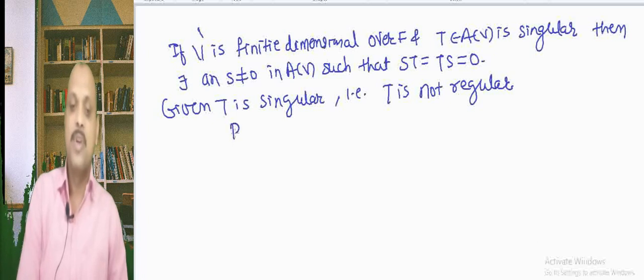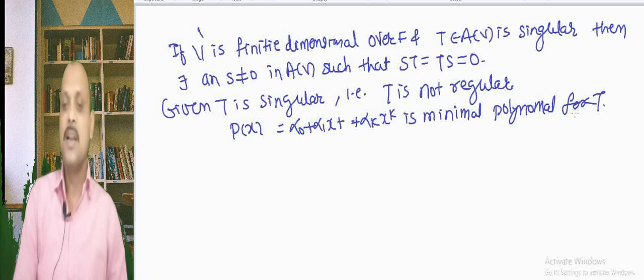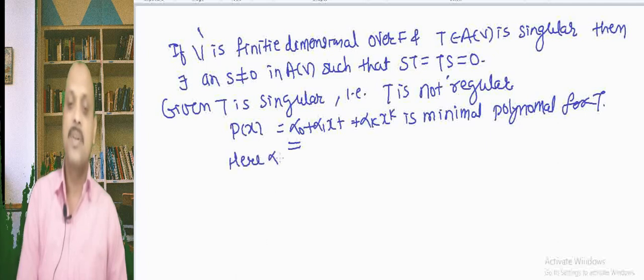Here if p of x equal to alpha 0 plus alpha 1 x plus ... alpha k x raised to k is the minimal polynomial for T, then we have just proved that if it is regular, then the constant term is not equal to 0. Here it is not regular, so the constant term equal to 0.